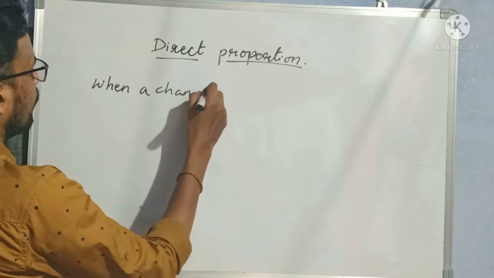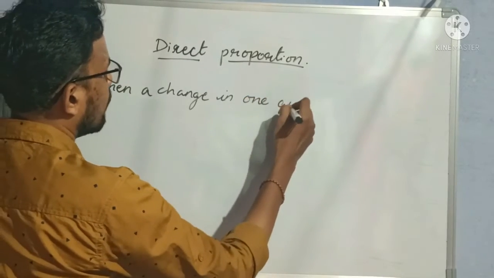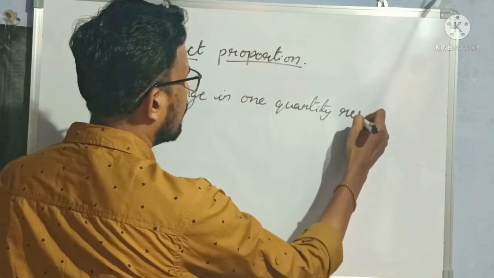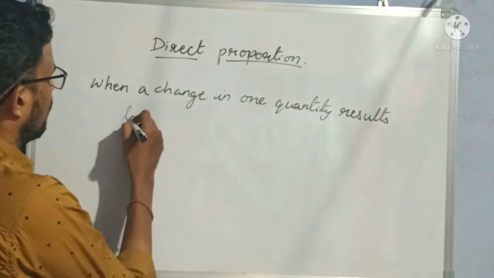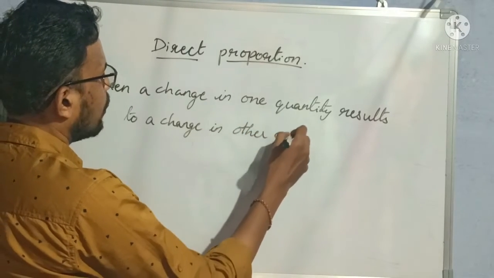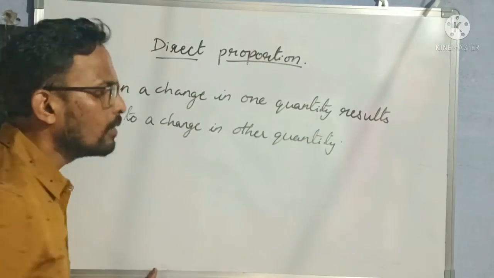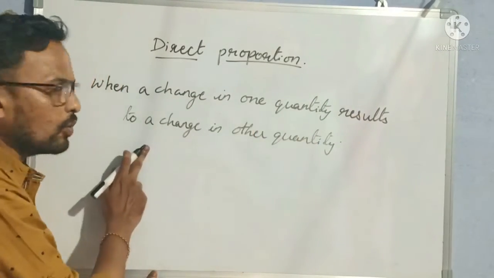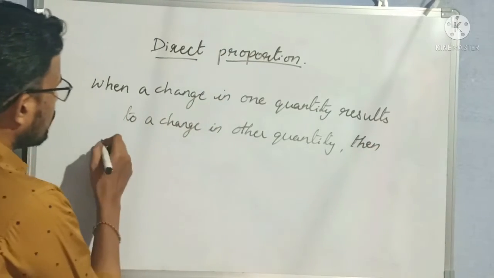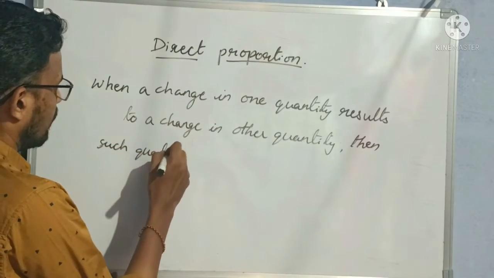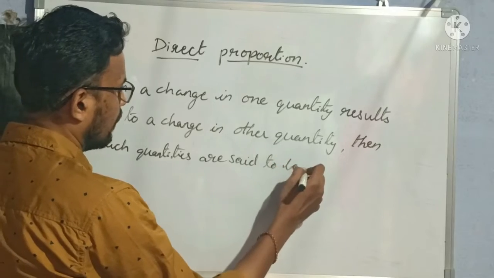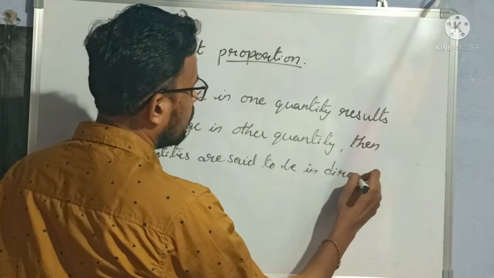When a change in one quantity results in a change in other quantity, then such quantities are said to be in direct proportion or proportion.